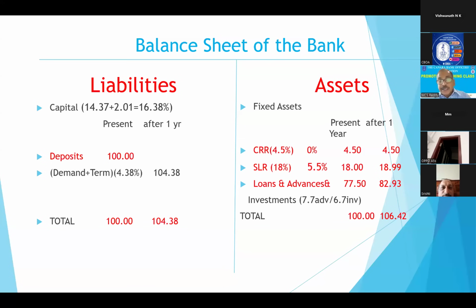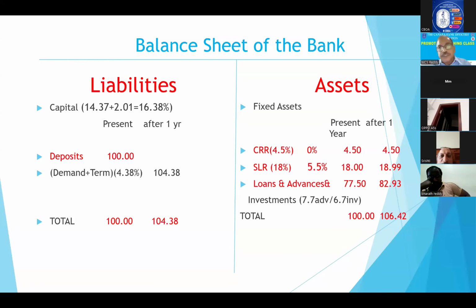But that corporate is rated as AAA by ECAI, External Credit Assessment Institutions. So for this 100 crores, since it is AAA rated, Reserve Bank is telling that for AAA rated borrowers, the risk weight is 20% only. Reserve Bank has given this rate, not ourselves. Right? AA rated 30%, single A rated 50%, BBB 100%, BB 50%. Like that, Reserve Bank has given these ratings.